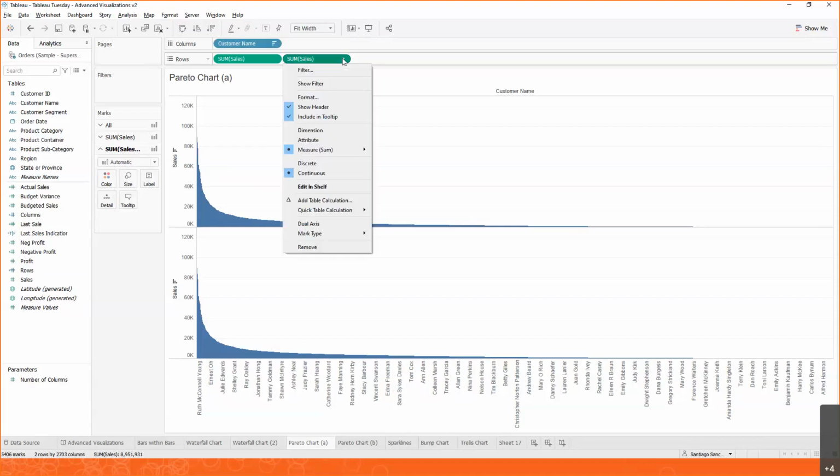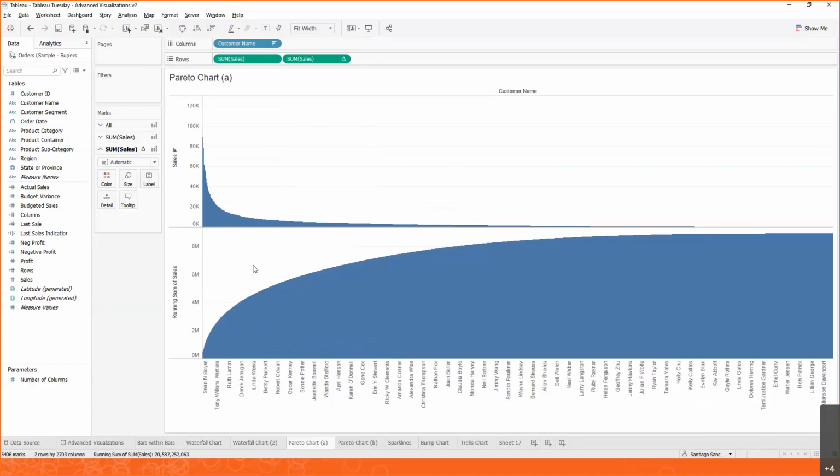So what we can do here is, just like we did before, go into quick table calculation. And what we're going to do first is a running total, because we want to see how each one of them is contributing to the grand total. So let's do that first. Now that starts to seem more like that initial Pareto chart model that we started off with, but this is showing us the absolute number. We need to see the percentage. So we're not quite there yet.